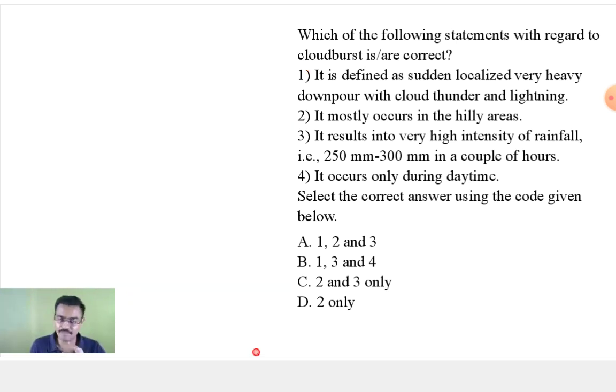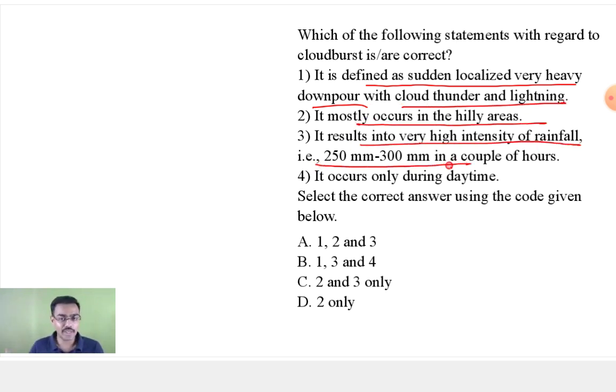Okay, now answer this question. I'll give you an idea. It is defined as a sudden, localized and very heavy downpour with cloud, thunder and lightning. It mostly occurs in hilly areas. It results in very heavy intensity of rainfall, that is 250 to 300 mm of rainfall in a couple of hours. It occurs only during daytime.